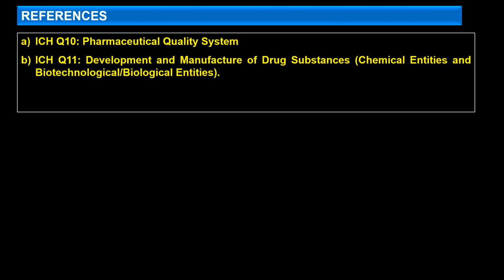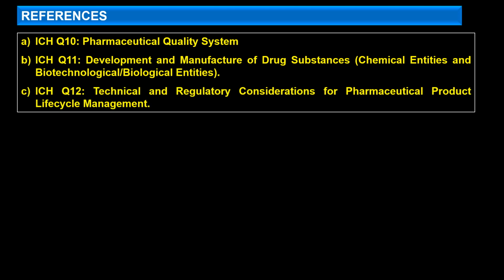We will shortly come up with a presentation on ICH Q11. And third is ICH Q12, that is technical and regulatory considerations for pharmaceutical product lifecycle management. This ICH Q12 presentation is also available on our channel. You can visit it and review this presentation as well.